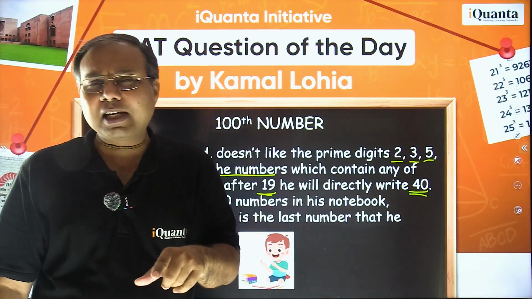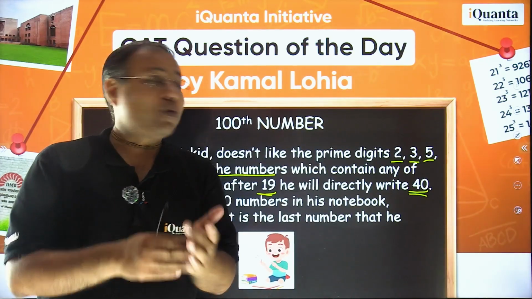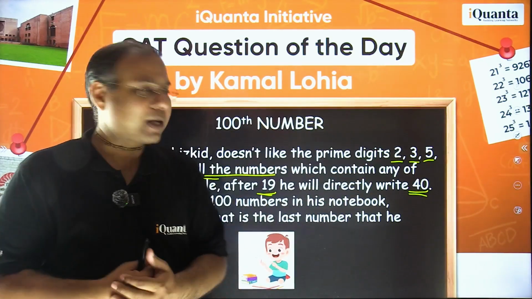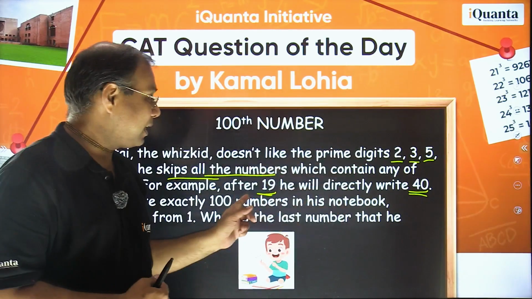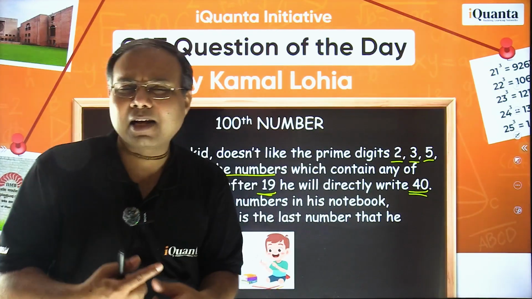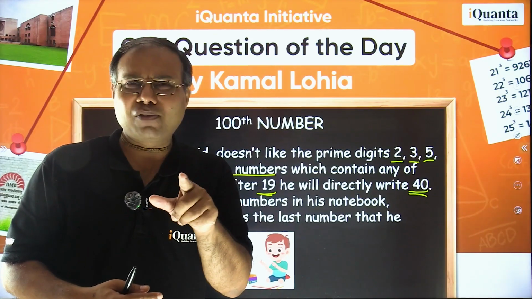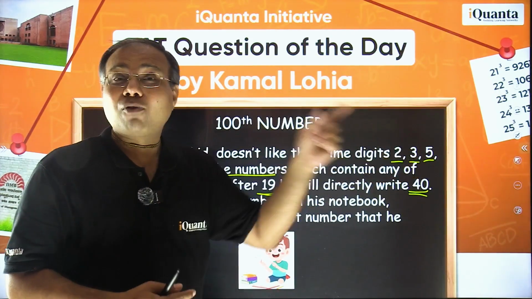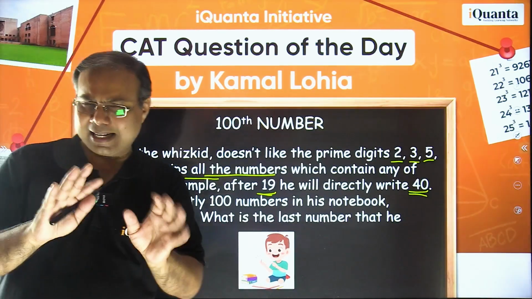And after that, 40, will it work? Yes, because 40 has two digits, 4 and 0. 4 is not a prime digit, and 0 is also okay. So that's how the next number is 40. The next number after 19, if he is going to write, he will write 40. So what will he write after 40? He will write 41. 42, no. 43, no. 44, yes. 45, no, 45 is also not there. 46, yes. 47, no. Like that. Okay? I hope you're getting the sense of the question.